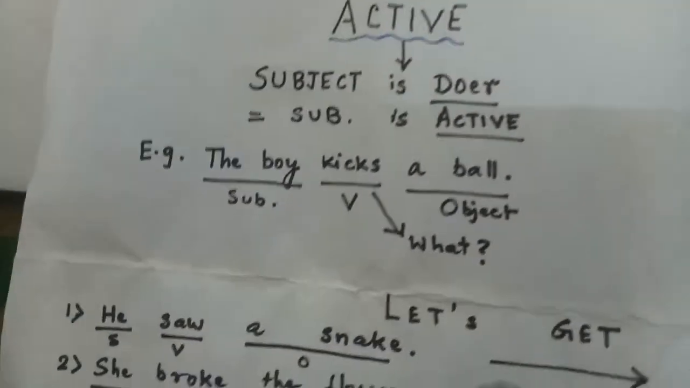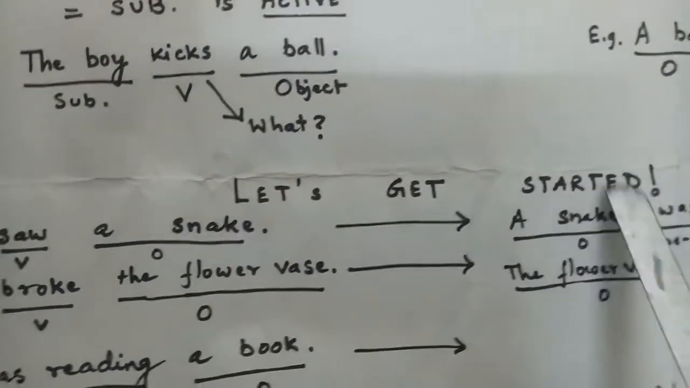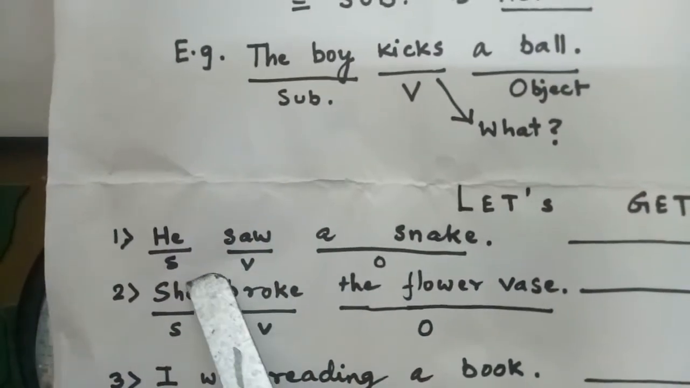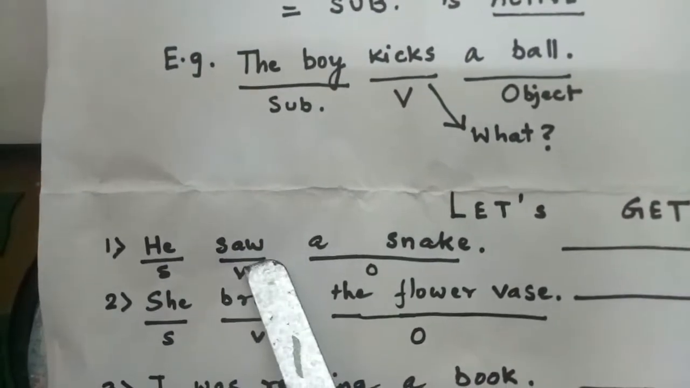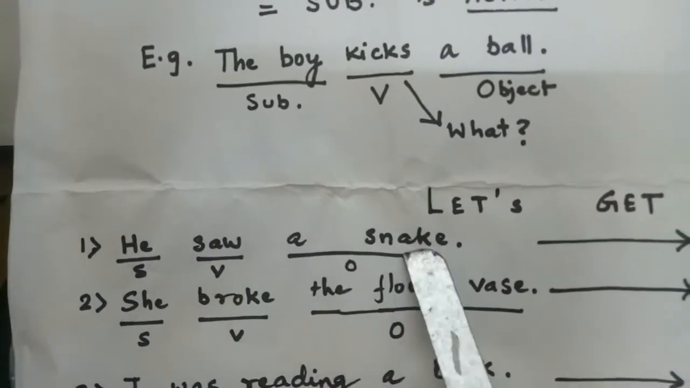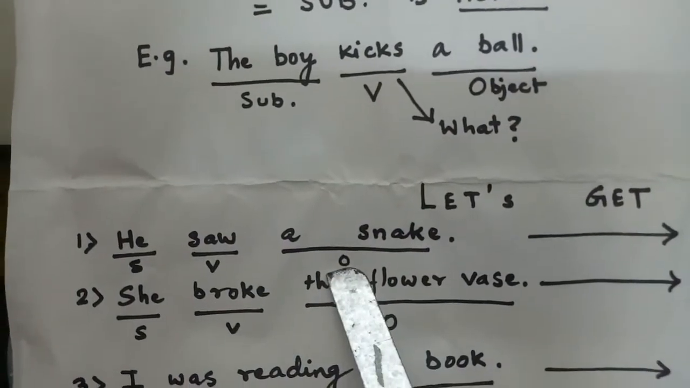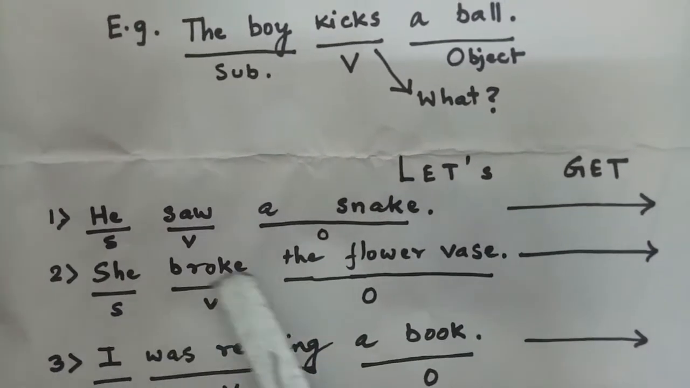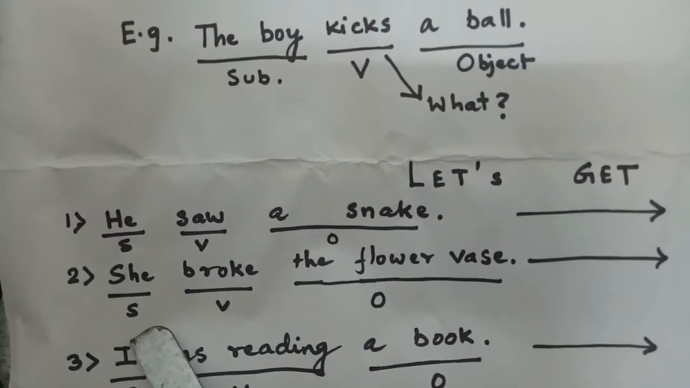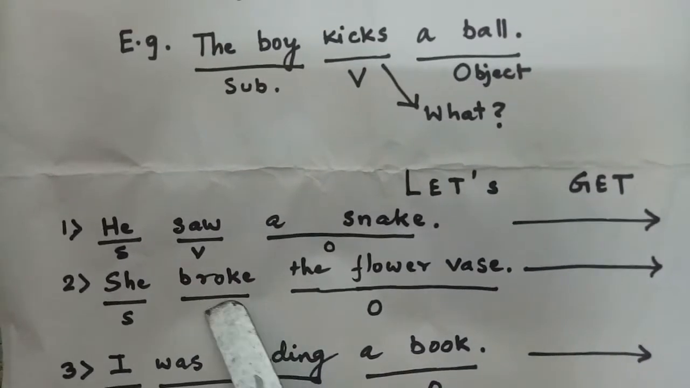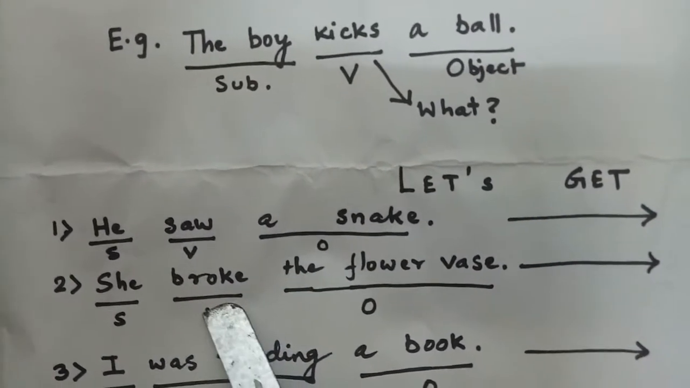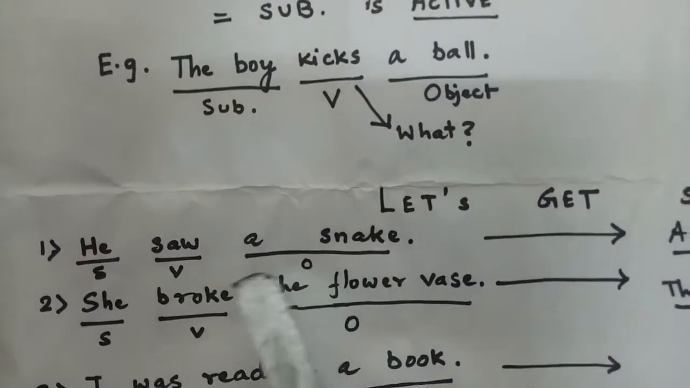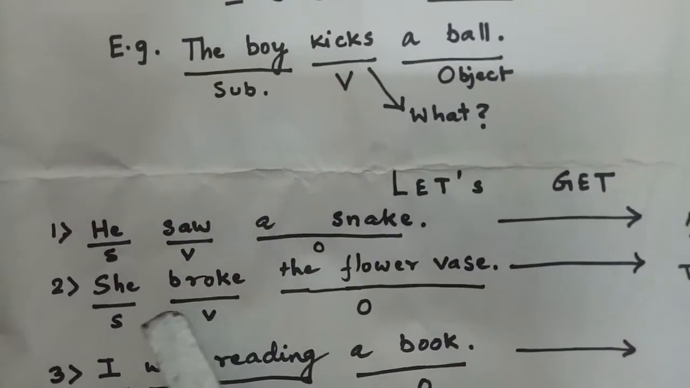Let's move on to another example. He saw a snake. The subject is he. He saw what? He saw a snake. So a snake is the object. She broke the flower vase. She, the subject, has done an action. She broke. What did she break? She broke the flower vase. So the flower vase is the object of the verb broke.